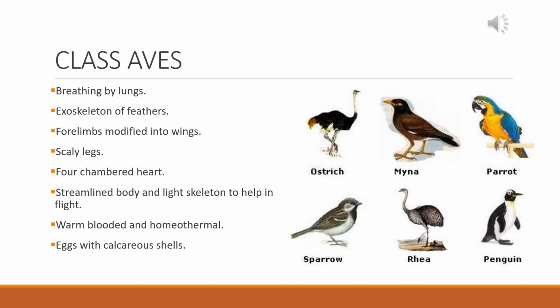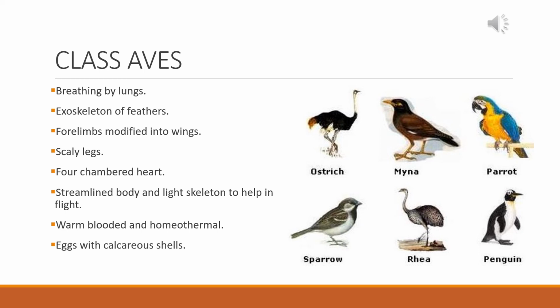They are warm-blooded and homeothermal, and the eggs have a calcareous shell. The reptiles had eggs with a leathery shell, but class Aves have eggs with calcareous shells. The examples include both flying birds like myna, parrot, sparrow, etc., and running birds like ostrich, rhea, penguin, kiwi, etc.